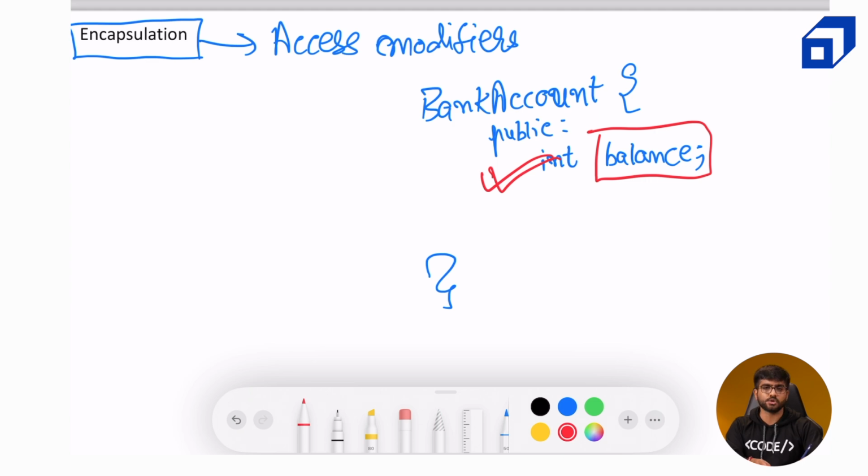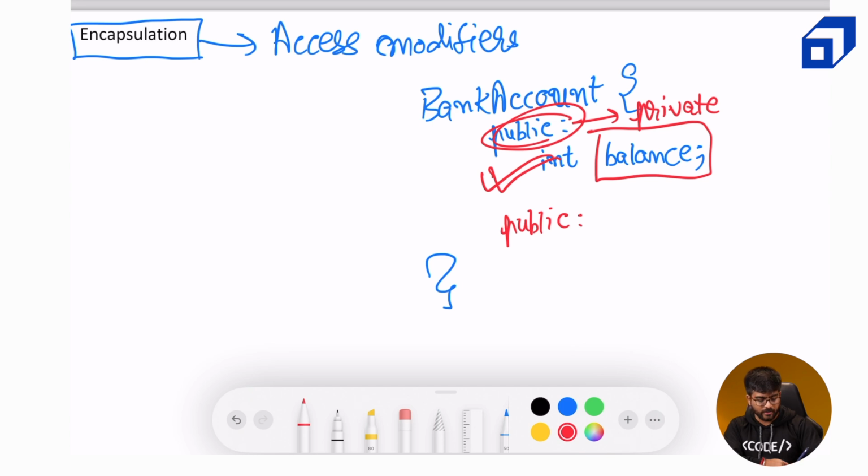Whichever data members are critical, it will make them private or protected based on how we want to access it. It will be protected if we want them to be accessed by the child class. It should be private if we don't want them to be accessed by everyone and only by the members or entities of that particular class. So this should become private if we want to protect it, like if we want to hide it from the public.